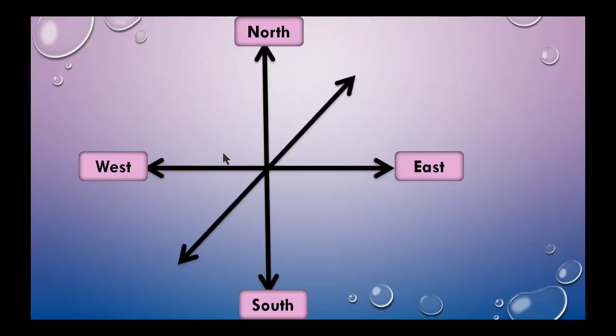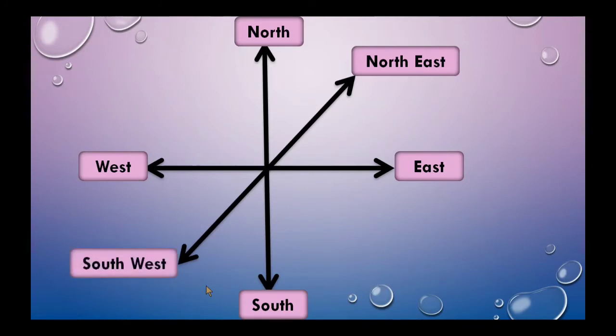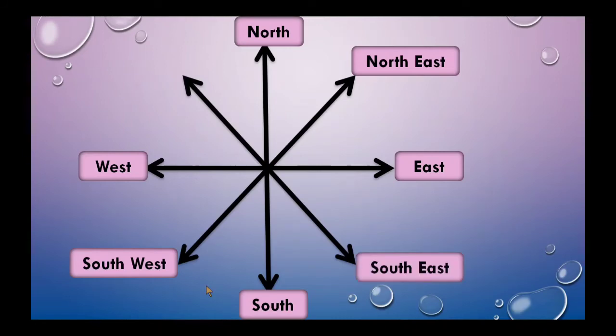Corners means moolalu. In between north and east we can see northeast corner, and in between west and south we can see southwest corner. In between east and south we can see southeast corner. In between north and west we can see northwest corner. We have four directions and four corners to locate an area or place.